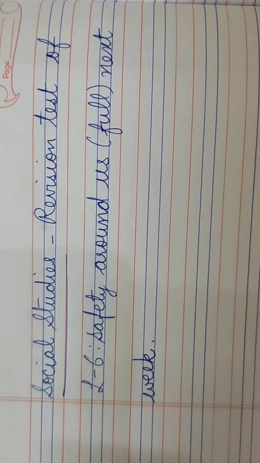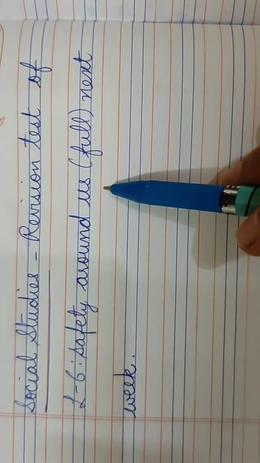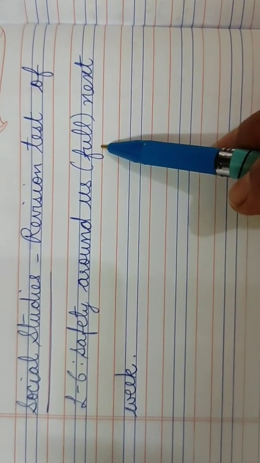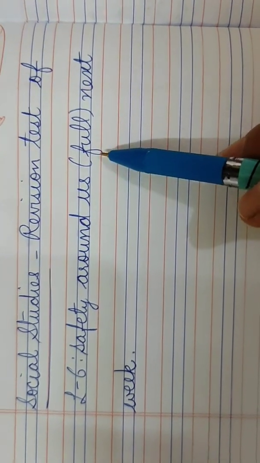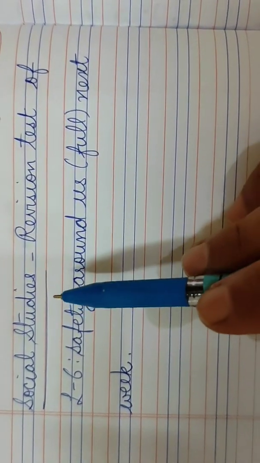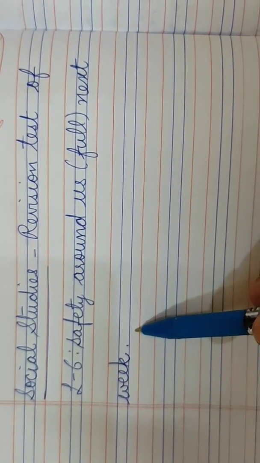So children, there will be a revision test of lesson number 6, safety around us. Full lesson from the book as well as from the copy, including brain gain. So there will be a test of social studies of lesson number 6, safety around us, next week. So be prepared for the test next week.